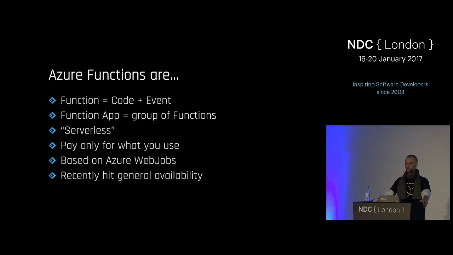The code part is a script. The idea is that I want a script to run, and the event part is pretty much whatever you want. So you can say, every 10 minutes, I want this script to run. Every time a message pops in my queue, I want that code to run. Every time a web request comes in, I want that code to run. So a function is the event triggering the thing and the code running.